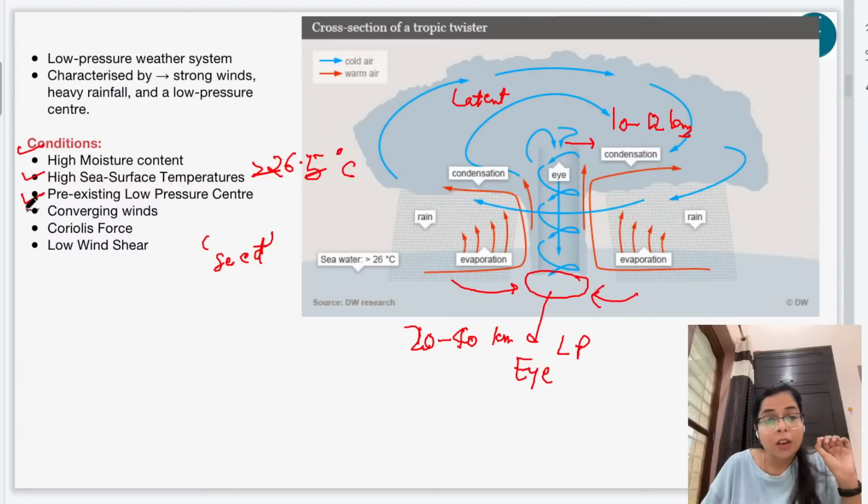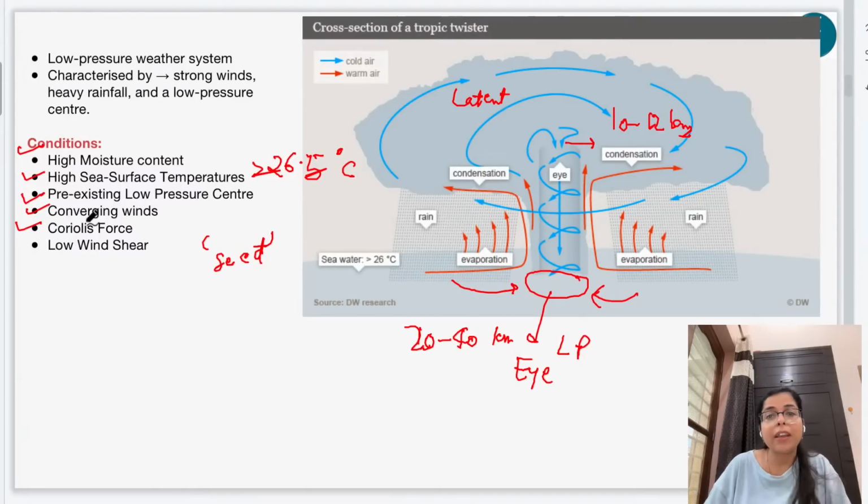self-sustaining, right? And apart from this, we have seen that these four conditions create this cyclone-like system, this vertical column of air mass. But then this vertical column of air mass should move also, right? And this motion is provided to it by Coriolis force. We all know that Earth rotates from west to east, and because of the rotation of Earth, there is a Coriolis force, and this Coriolis force acting on it is a necessary condition for the formation of cyclones.